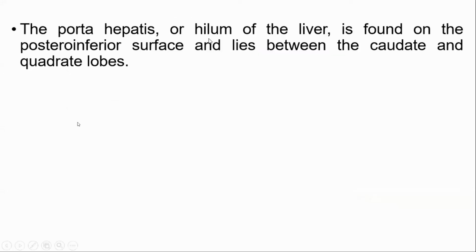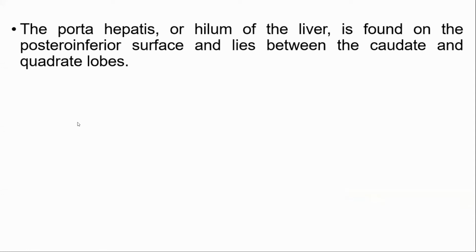Next one is the porta hepatis. It is very important. Porta hepatis, or hilum of the liver, is found on the posterior inferior surface and lies between the caudate and quadrate lobes. Right? Hilum means structures entering and coming out. That part of the organ from where structures are coming out and structures are entering.